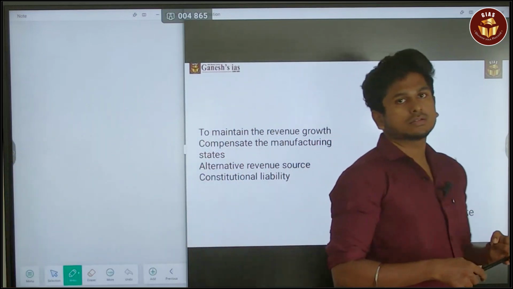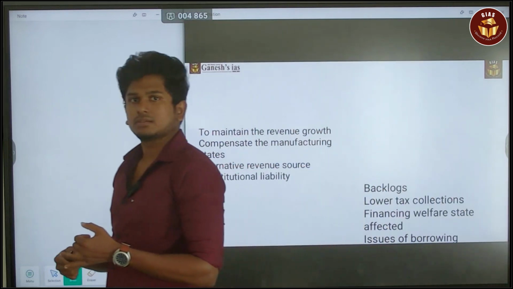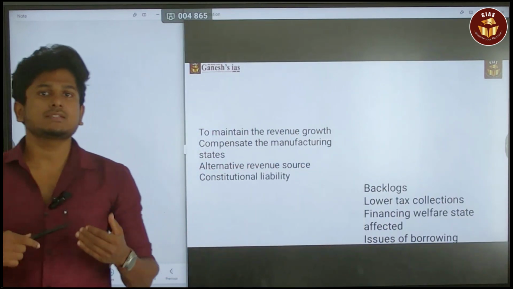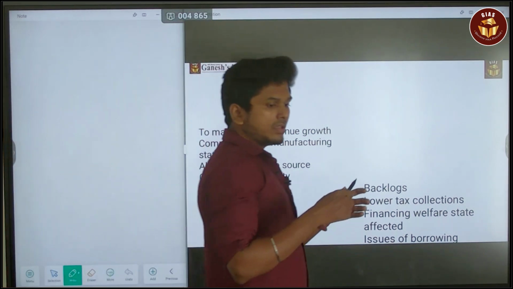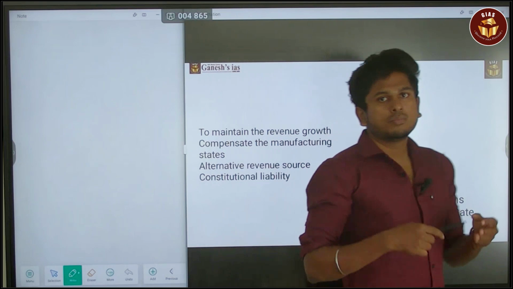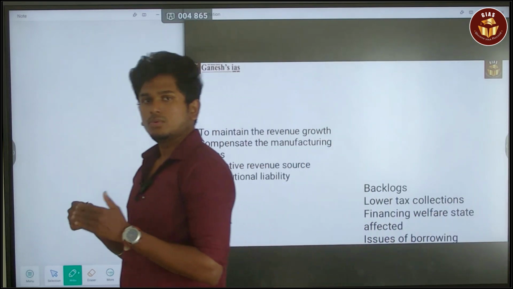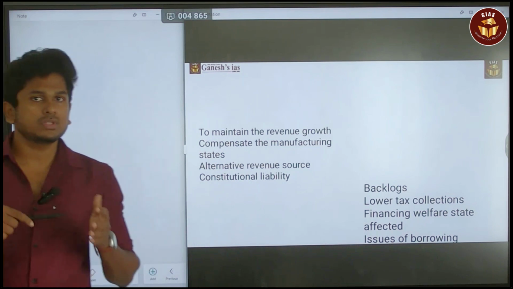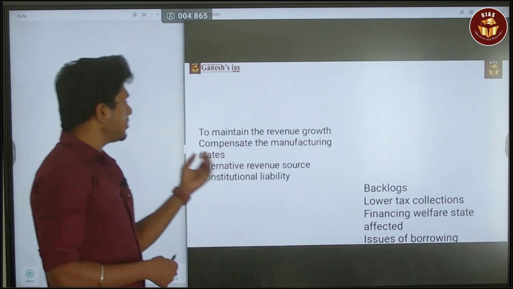Consider Maharashtra, consider Tamil Nadu. They are the manufacturing states. They lost their major revenue. They are the producers of the goods and services. They earned a lot by the tax from their states itself. Now they are losing a lot due to this GST.